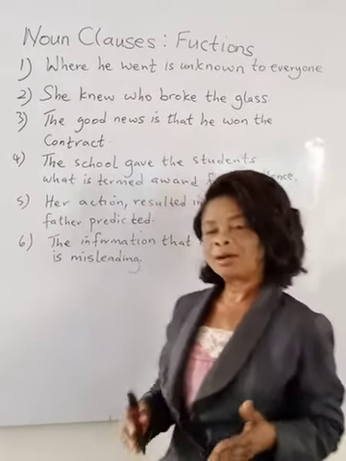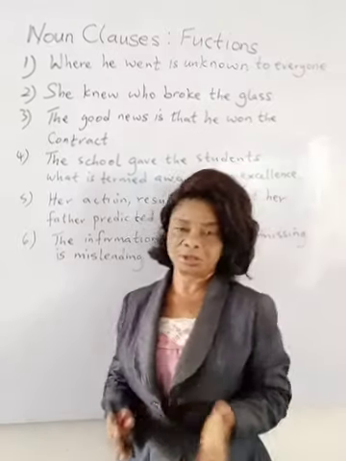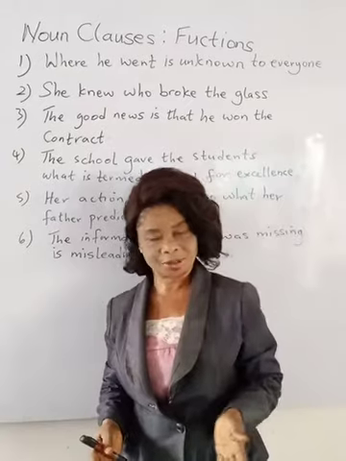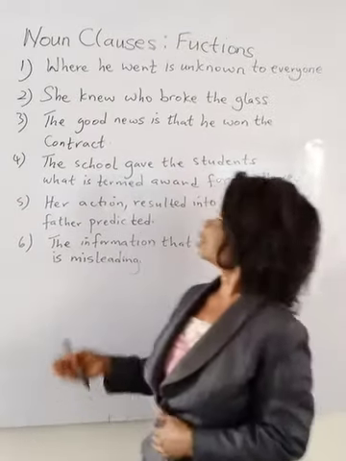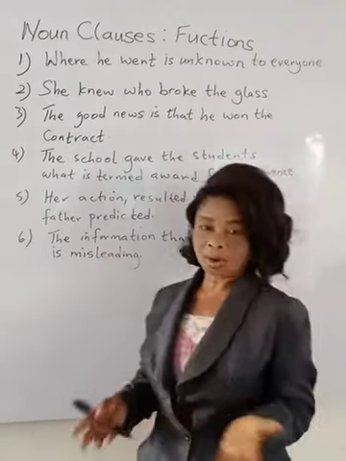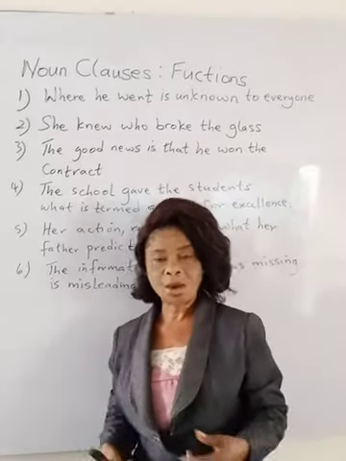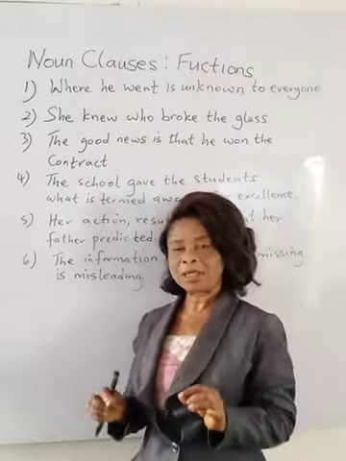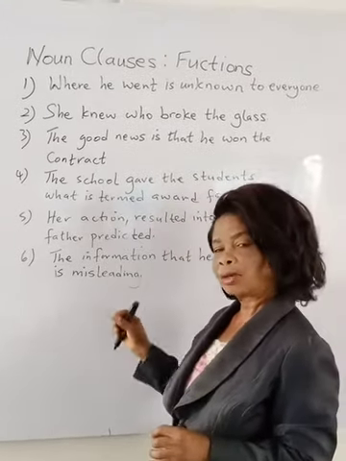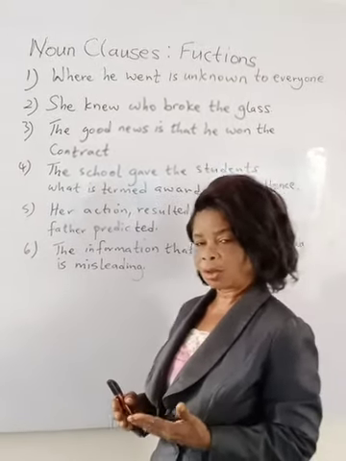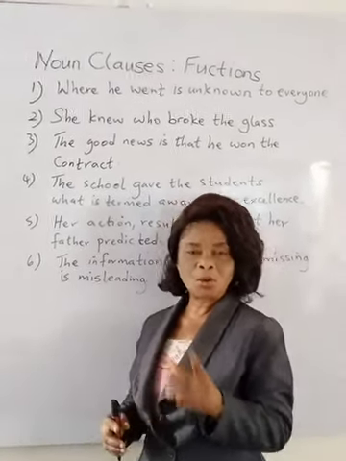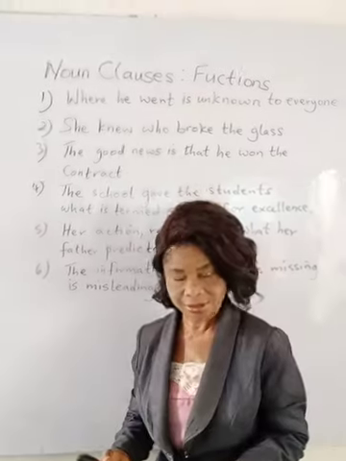Now, noun clauses are usually introduced by either pronouns or subordinators. They are where, what, that, when, etc. So, the moment you see those pronouns or subordinators, they will always answer the question who or what.